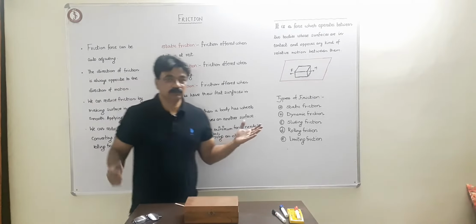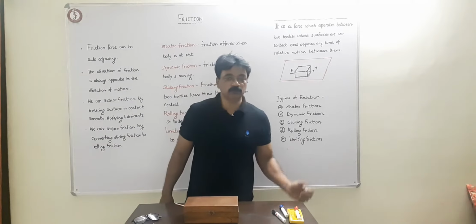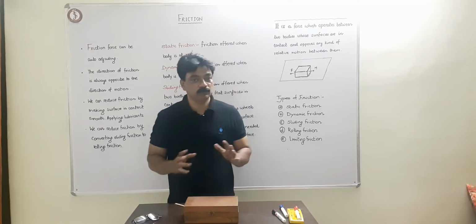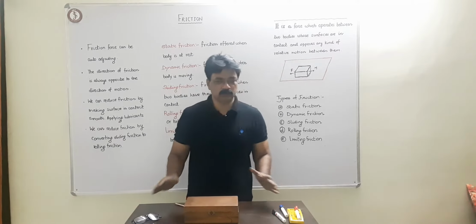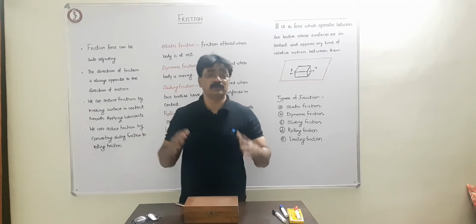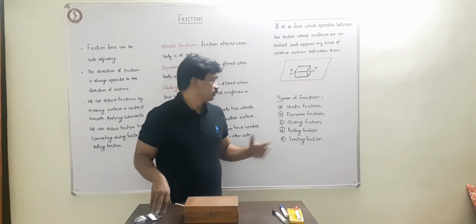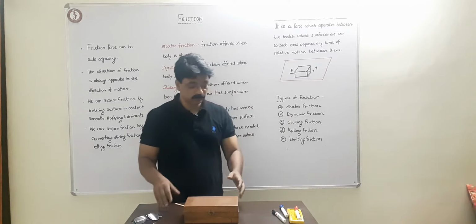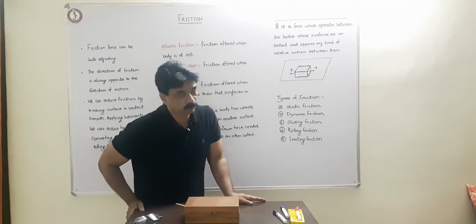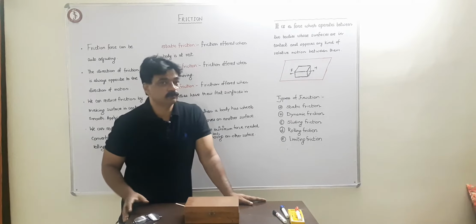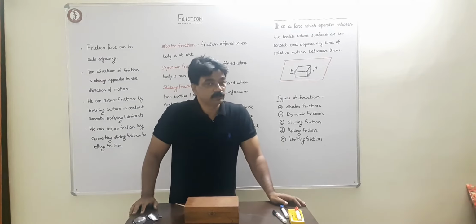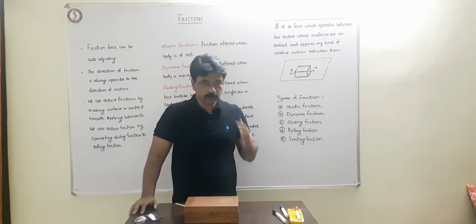So students, we studied about friction force and important aspects of friction. Now we are going to classify friction. It's very simple. All the terms in friction have literal meaning. Say for example, we know static friction. Suppose I am trying to push this table and the table is not moving. So the friction force operating between the table and the surface of the floor is the static friction. Alright, that is the first thing.